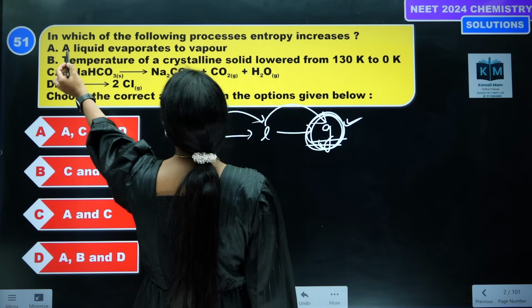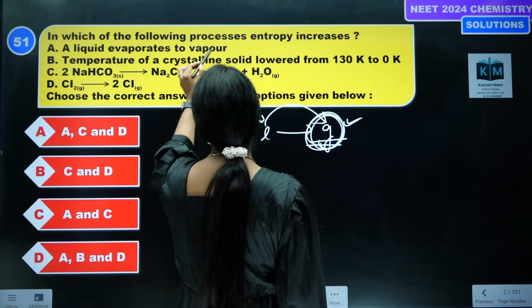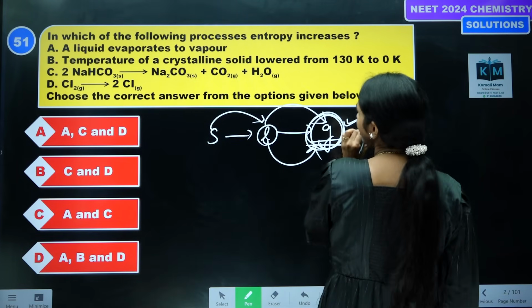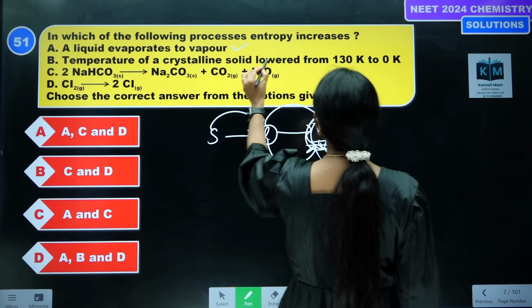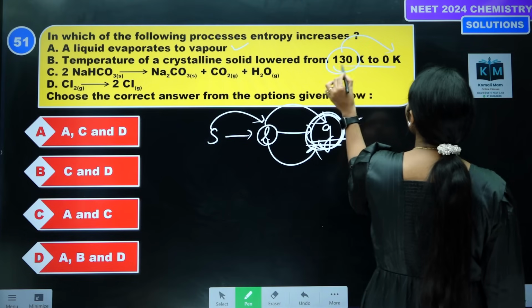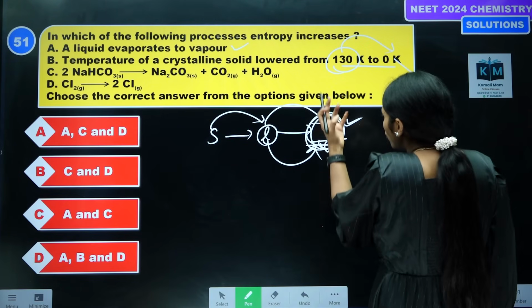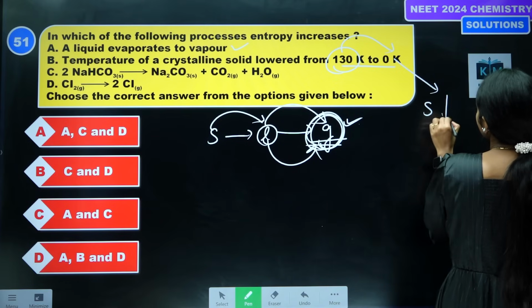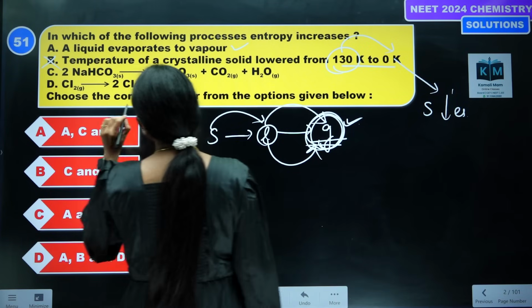See the options. A: liquid evaporates to vapor. So A is a liquid converting into vapor. Yes, entropy increases in this case. B: temperature of a crystalline solid is lowered. When you decrease the temperature, the molecules come closer, so entropy decreases, S decreases. So option B is not correct.